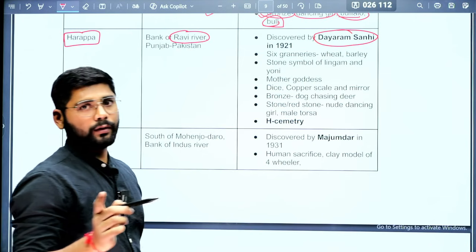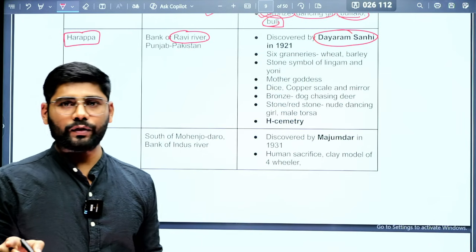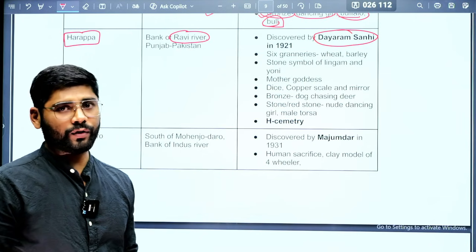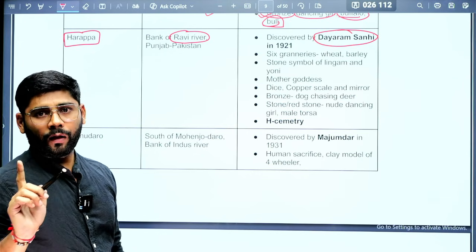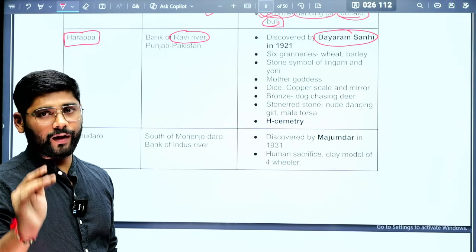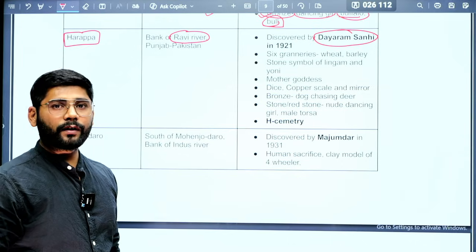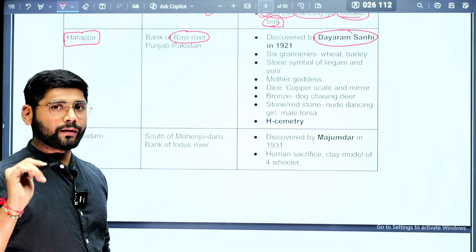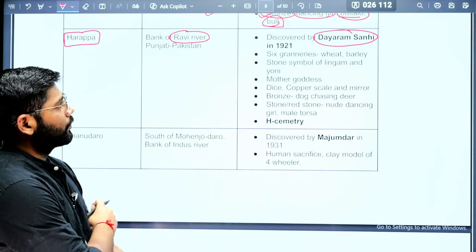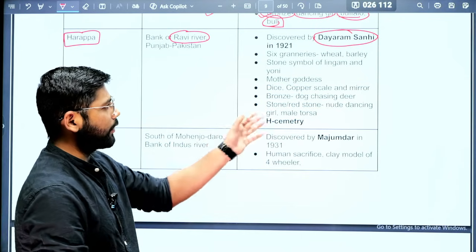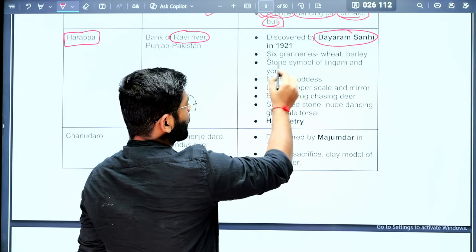And who named the Harappan civilization, the Indus Valley civilization, Harappan civilization? It was John Marshall, not Daya Ram Sahni. Daya Ram Sahni discovered the Harappa place. But overall, who discovered the Indus Valley civilization? It was Alexander Cunningham. Okay, so the important thing we found in Harappa, that was the 6 granaries.